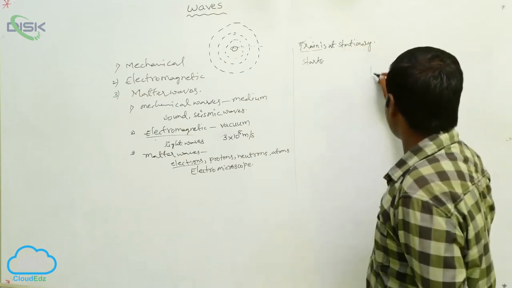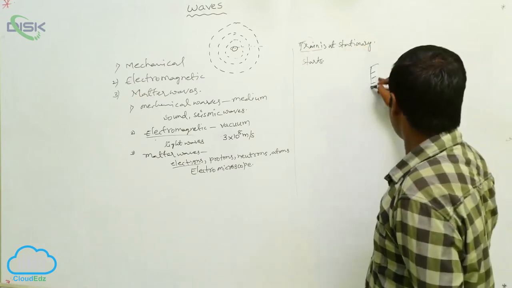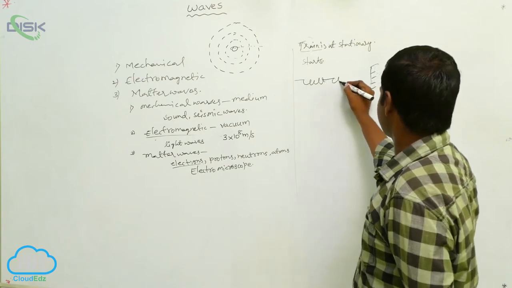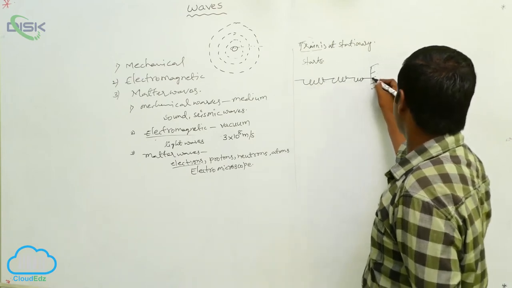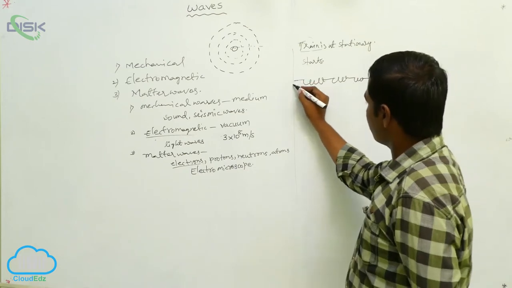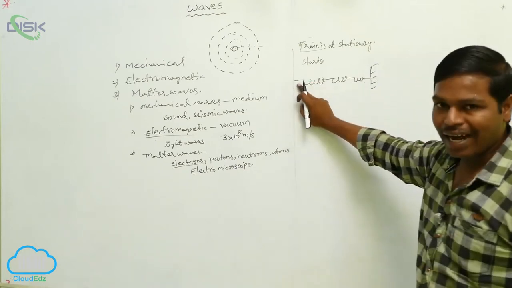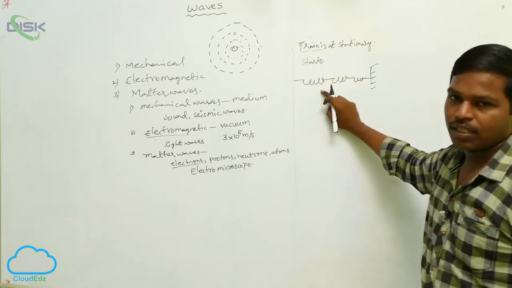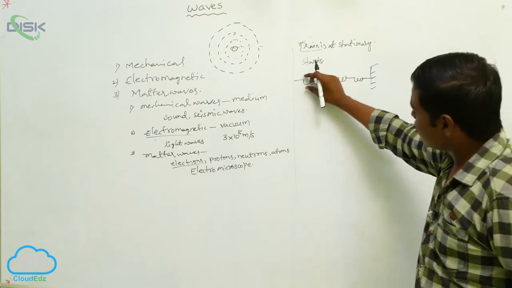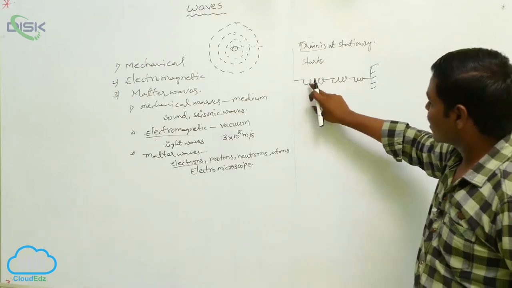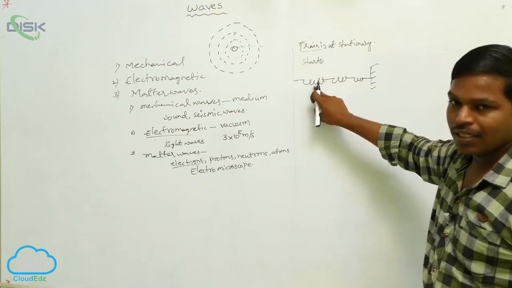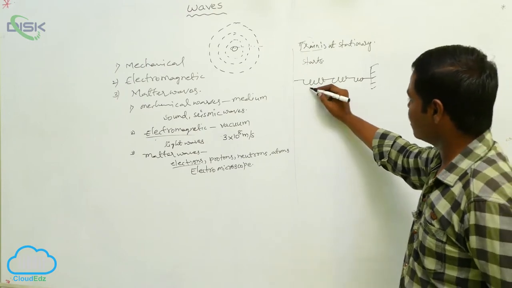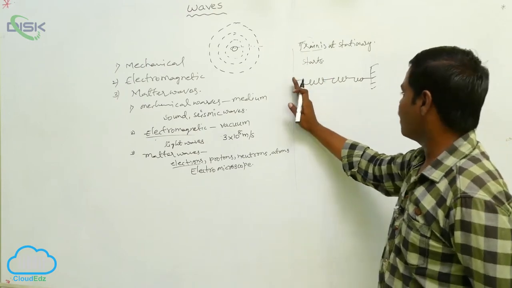Like for example, here I am taking a spring system. If we pull this spring and let go, then this spring makes oscillations about the mean position.